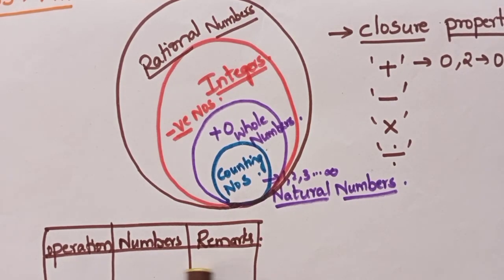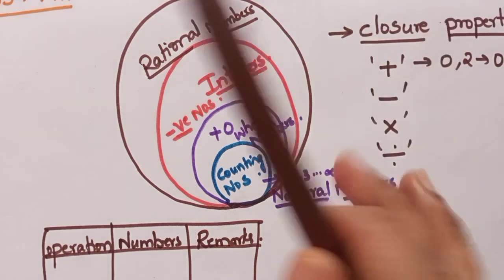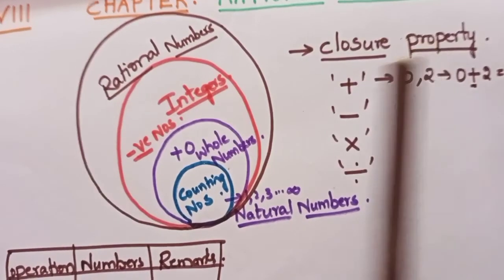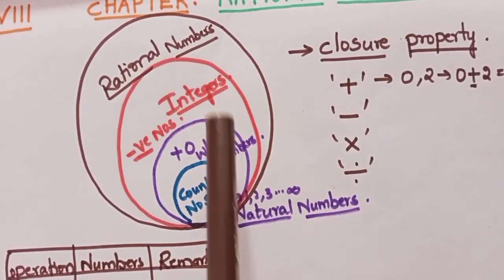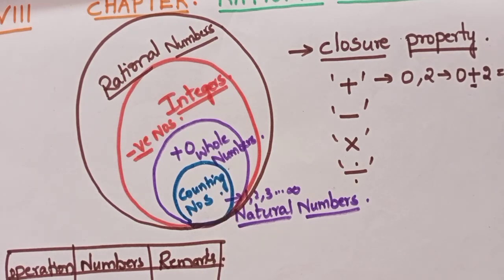Remarks means your conclusions. What did you observe after performing the operation on these numbers? What did you conclude from it? Just check only the closure property for whole numbers and integers. With this you will complete the activity.